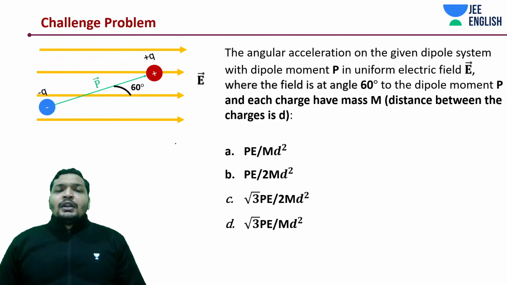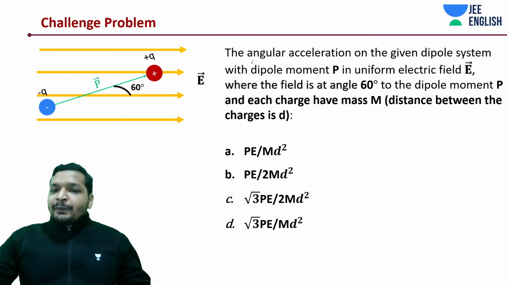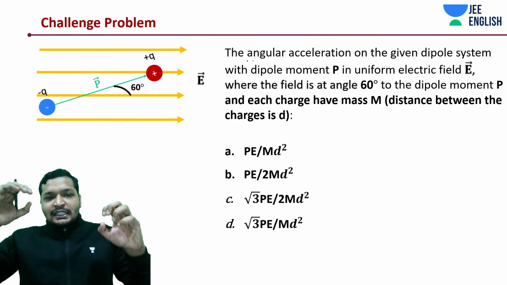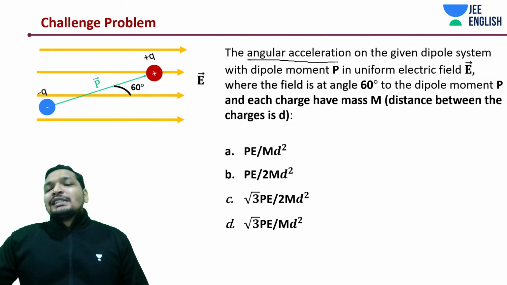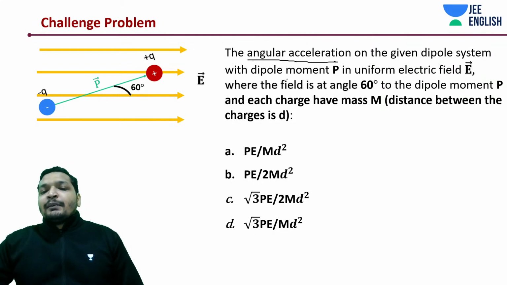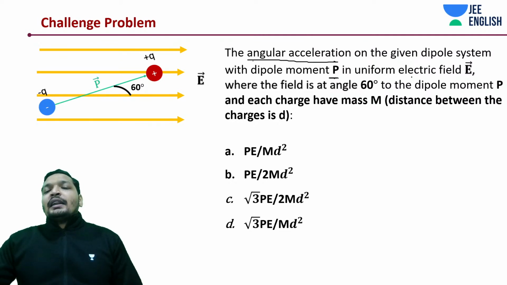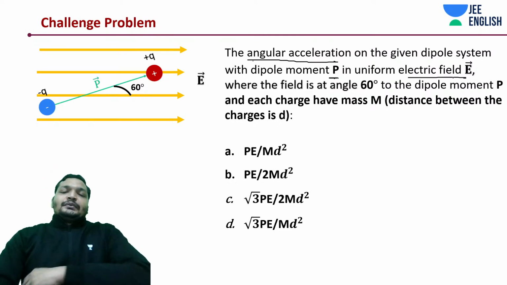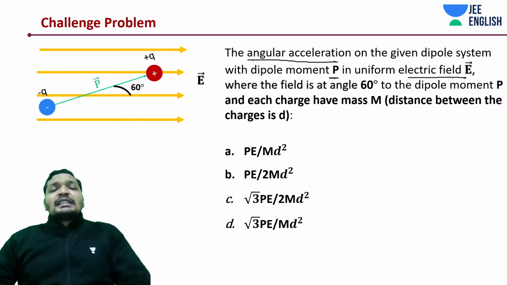Okay. So now the question being asked is the same dipole system, the same configuration, 60 degrees, plus q, minus q. Now we are asking you, what is the angular acceleration on the given dipole system with dipole moment P in a uniform electric field E? For having angular acceleration, this system should have certain mass.